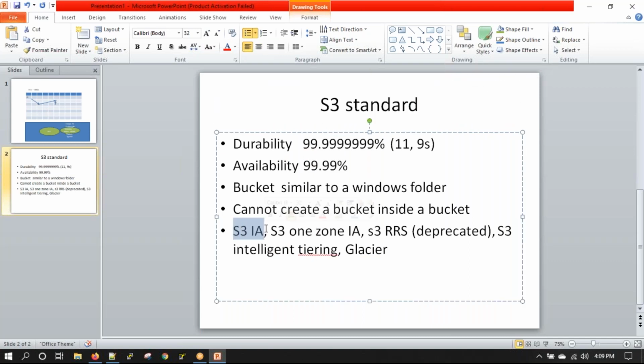We have S3 IA, that is S3 infrequent access. We have S3 one zone IA, that is S3 one zone infrequent access. We have S3 RRS, that is S3 reduced redundancy storage, which is now deprecated, so it is no longer available. We have S3 intelligent tiering, and we have Glacier. Each serves a different purpose.